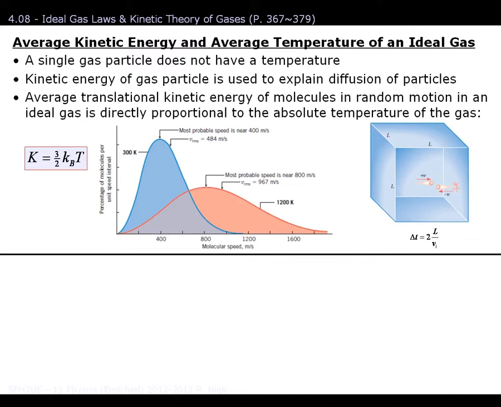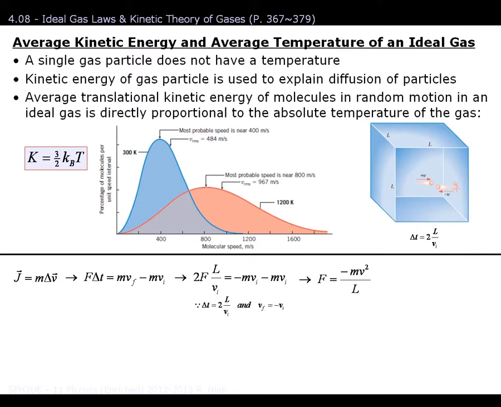Now when it collides off the wall, this results in a change in momentum, or an impulse, where impulse is equal to force times change in time. Again, when the gas molecule bounces off the wall, the direction of its velocity changes, so this formula simplifies down to this. Now this is happening in all 3 dimensions. So if we're taking a look at the average kinetic energy, then we need to take all 3 dimensions into consideration, and we need to divide by 3.